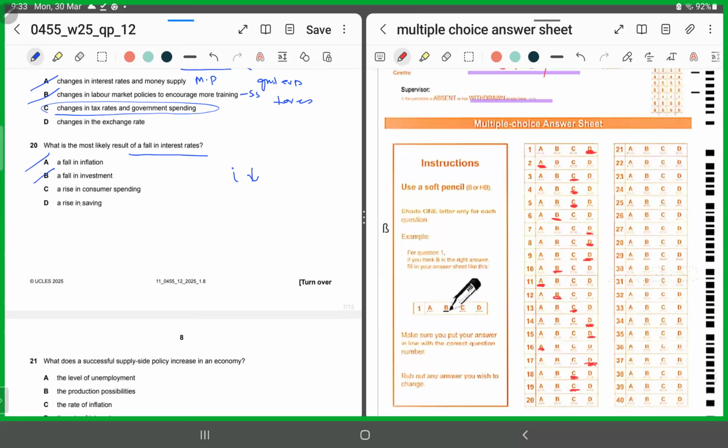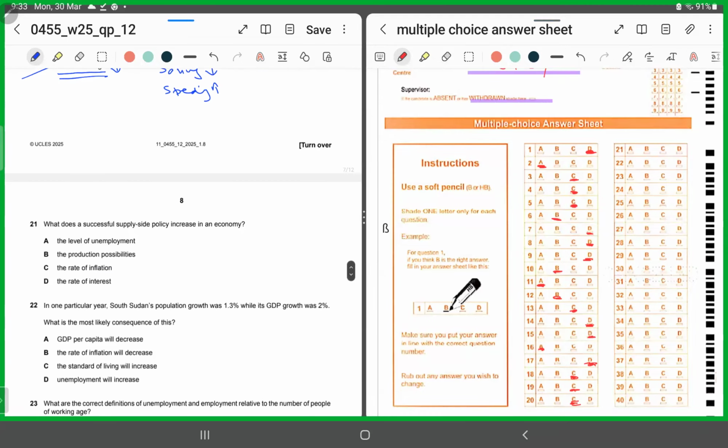A rise in consumer spending. Yes, consumers would be spending more because saving would fall and spending would rise. So C is the correct answer and D is incorrect because saving would fall and not rise. So for 20, we'll shade in C as the correct answer. MCQ number 21.